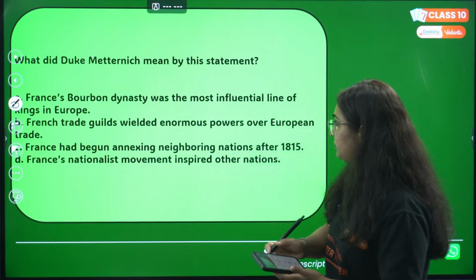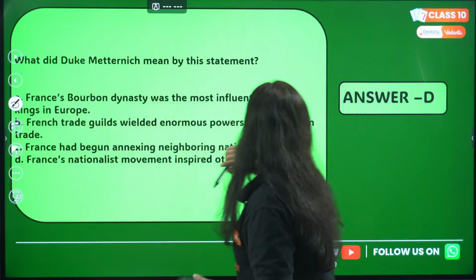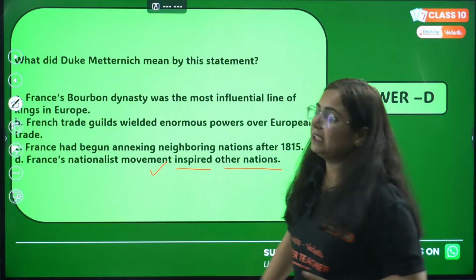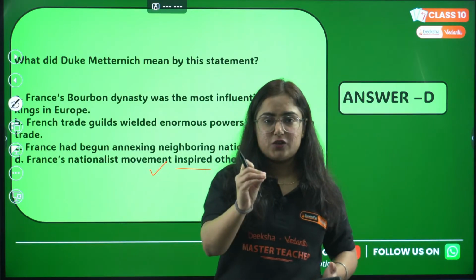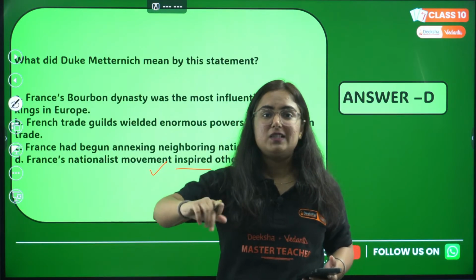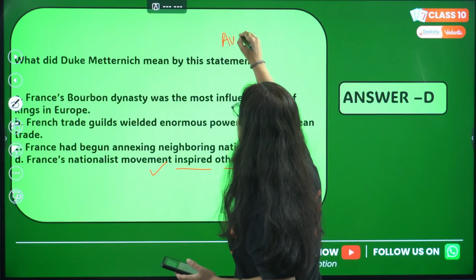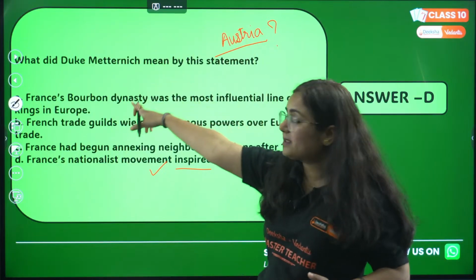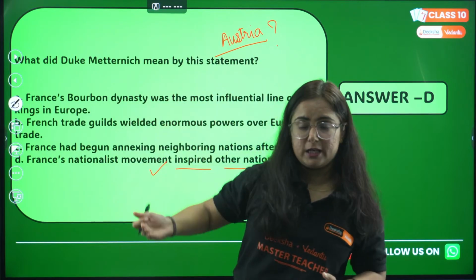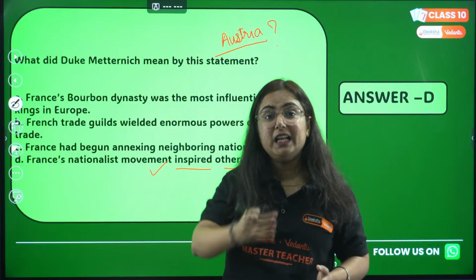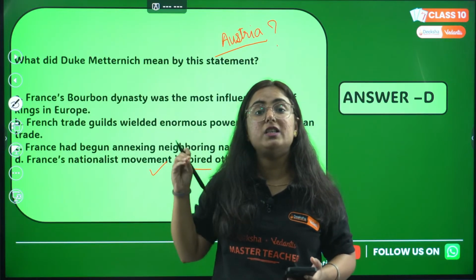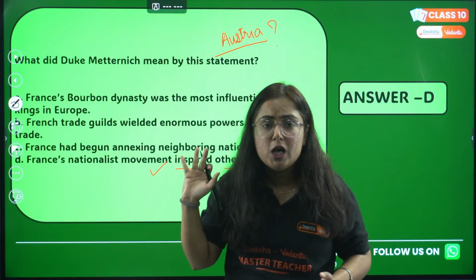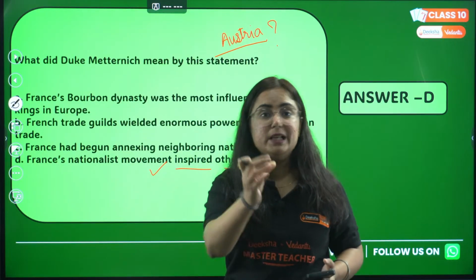Deepti, fine. Let's check what Duke Metternich said here. Yes, the French nationalist movement inspired other nations, right? Pay attention, Duke Metternich was a chancellor of a country, that's Austria. Now, how to understand this type of question, ma'am? Who is he? He is a chancellor of Austria. And he was representing the conservative regime in the Treaty of what? In the Treaty of Vienna, right? You understand the point? So he will never favor the liberal people.